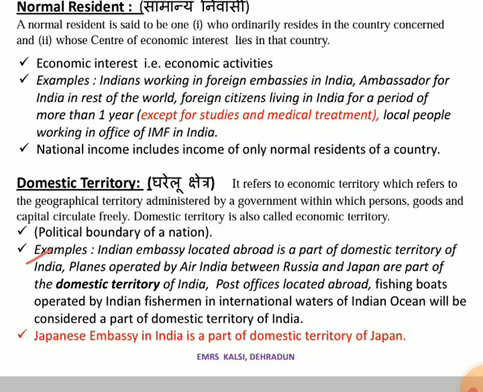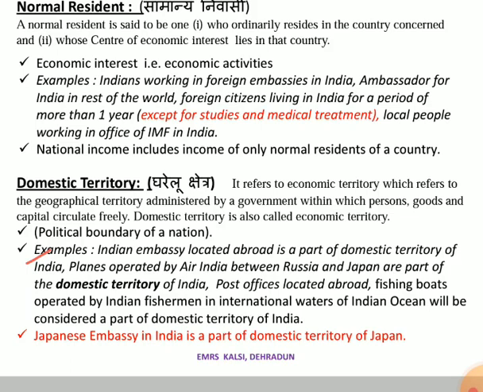Then, fishing boats operated by Indian fishermen in international waters. If there is a fishing boat and the fisherman belongs to India, and he is sailing in international waters, then that fishing boat will be counted as the domestic territory of India.